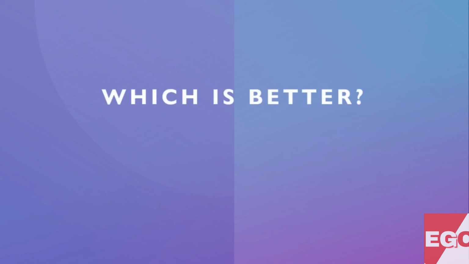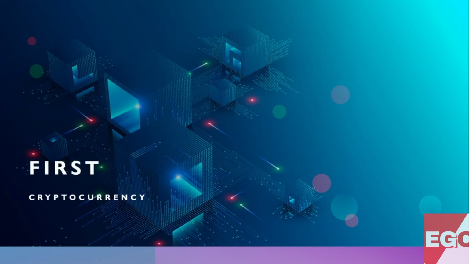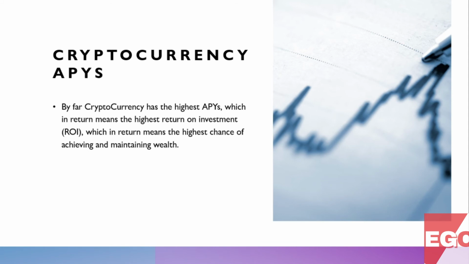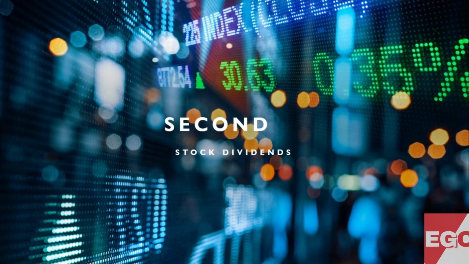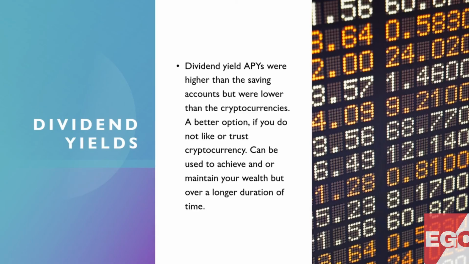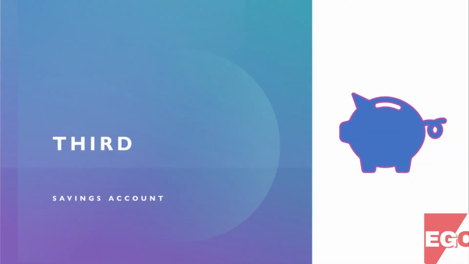Which is better? Firstly, cryptocurrency. Cryptocurrency APYs. By far, cryptocurrency has the highest APYs, which in return means the highest return on investment, ROI, which in return means the highest chance of achieving and maintaining wealth. Second, stock dividends. Dividend yield APYs were higher than the savings accounts but were lower than the cryptocurrencies. A better option if you do not like or trust cryptocurrency, can be used to achieve and or maintain your wealth but over a longer duration of time.